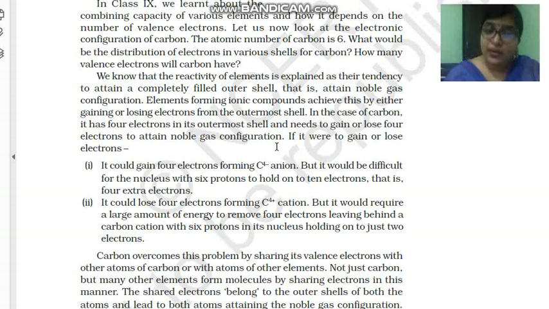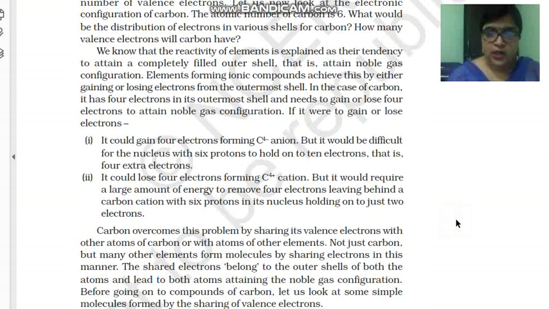Both conditions are very difficult, so carbon overcomes this by sharing its valence electrons with atoms of other elements. This sharing of electrons leads to the formation of a covalent bond.